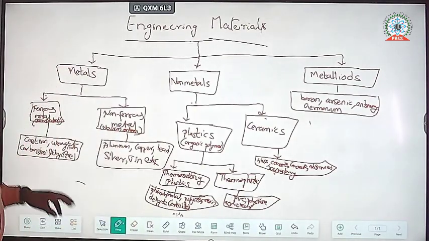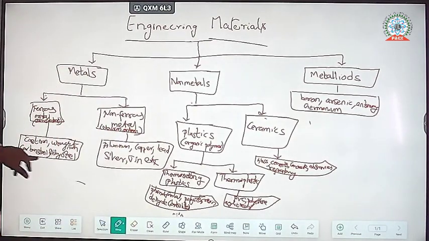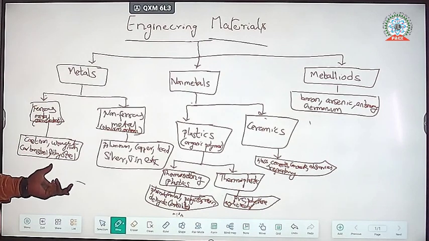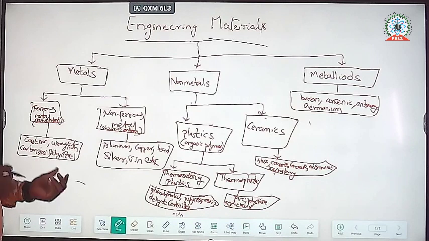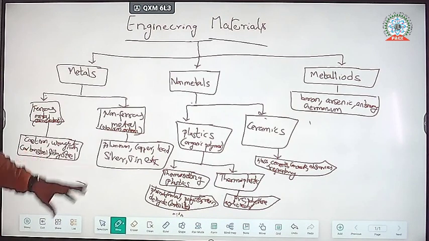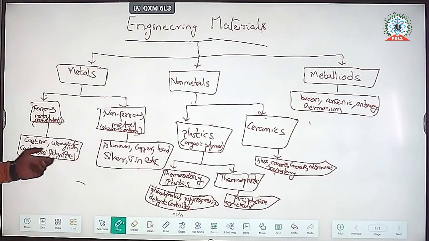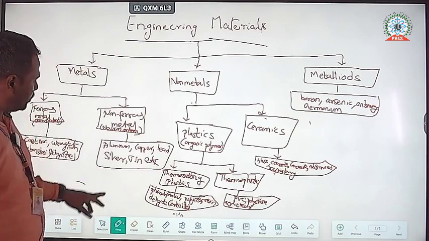Cast irons are used for the production of agriculture components like blades and JCB buckets, which are developed from cast iron and wrought iron. Also, in electricity, they mainly use copper wiring.